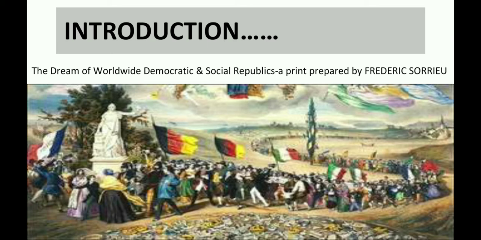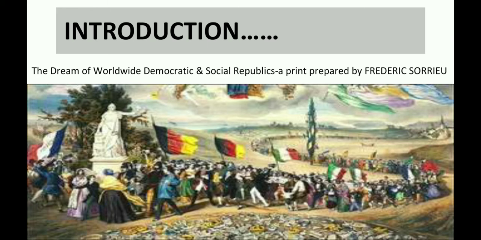Another remarkable part of the print is the angels, saints, and Christ who are looking at these groups of people. It seems that they are showing their blessings on them, and the painter used them to emphasize the fraternity among the nations of the world. So this print is path breaking as it reflects the mood of the time, an era of revolution that marked Europe during the 19th century.